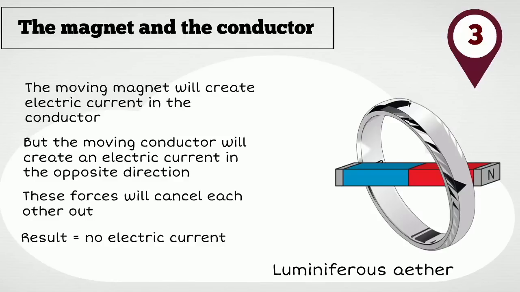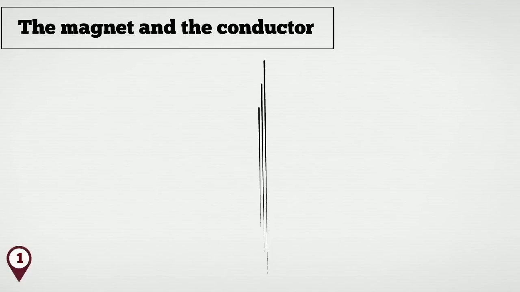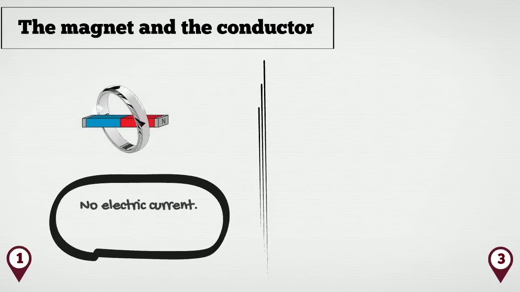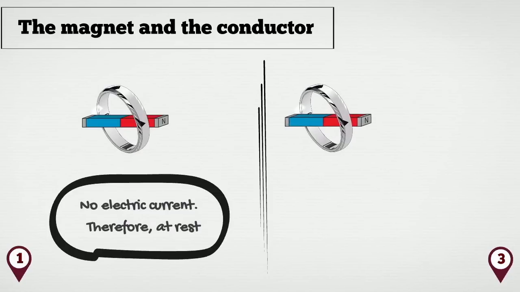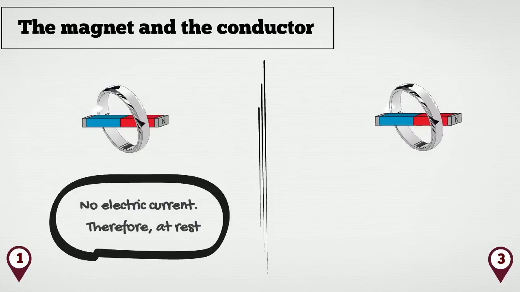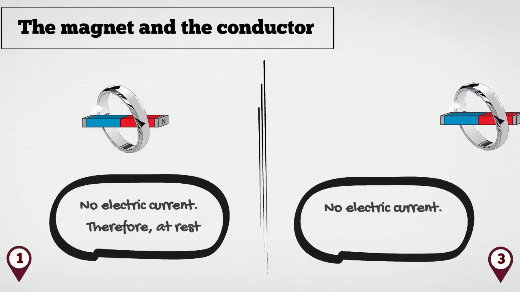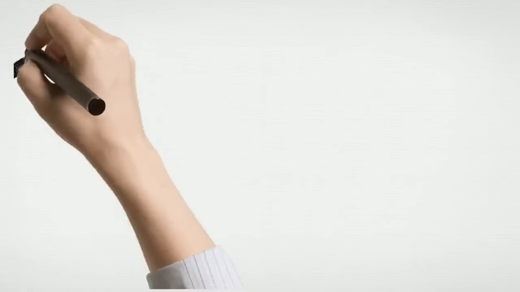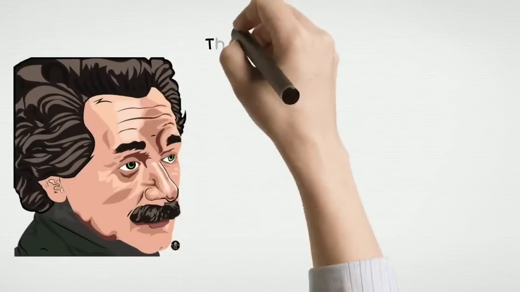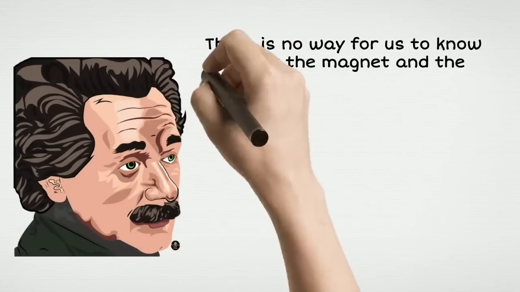In situation 3, both the magnet and the conductor are moving through ether, and there is no electric current in the conductor. Look at situation 1 and situation 3. In situation 1, we do not observe any electric current in the conductor, so we can conclude that the magnet and the conductor are at rest in the luminiferous ether. But in situation 3, we also don't observe any electricity in the conductor, so we might come to the same conclusion. Although this time we know that both the magnet and the conductor are actually not at rest in the luminiferous ether. Conclusion: there is no way for us to know whether the magnet and the conductor are in motion or not, relative to the luminiferous ether.